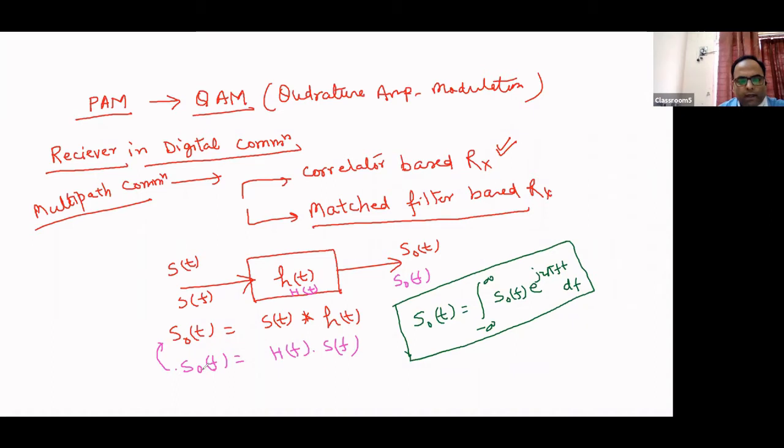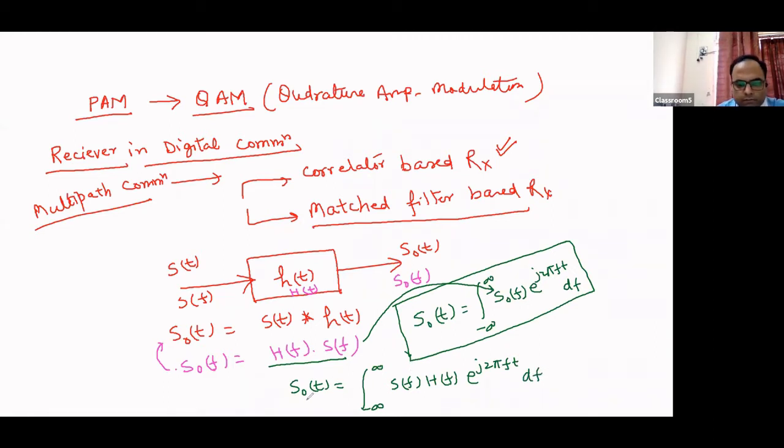Now we know that S_o(f) can be written as H(f) into S(f). So at the place of S_o(f), we can simply put the equation H(f) into S(f). So further, s_o(t) can be represented as integral from minus infinity to infinity S(f) into H(f) e to the power j 2 pi f t df, right?